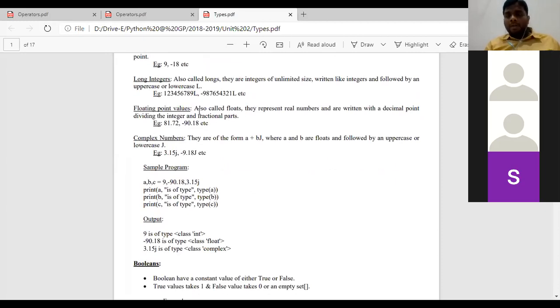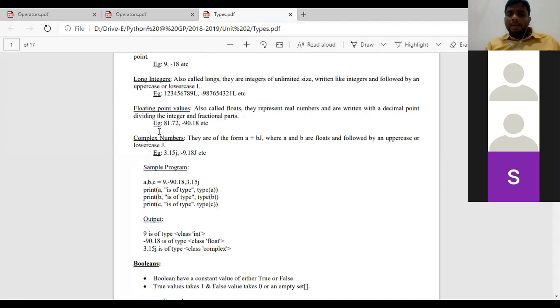Third one is floating point values, also called floats. Floats means here we are having a decimal point. After the decimal point, the values on the right side of the decimal are called precision values. Suppose 81.72. This is a decimal point, right? After that, these 72 are called precision values. So minus 90.18: the right side of the point, 18, are called precision values. So in floating point values, definitely we need to have a dot, the decimal point.